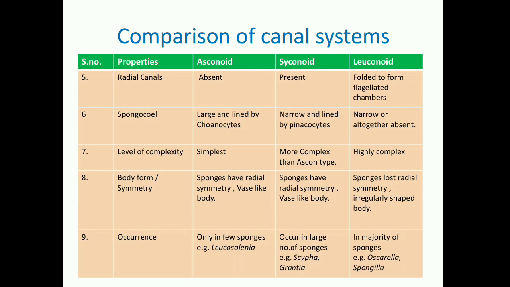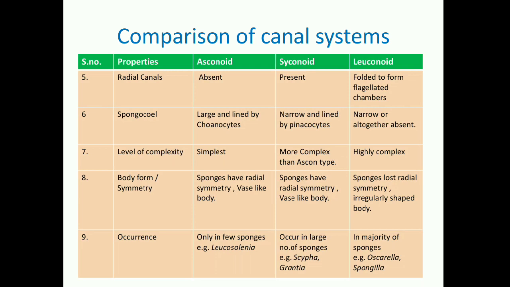Finally, if I say regarding body form or symmetry of sponges which possess these systems. So in asconoid system, sponges have radial symmetry and they retain vase-like shape of their body. In syconoid, they again have radial symmetry and again sponges retained vase-like form of the body. But in leuconoid system, due to highly complex structure, sponges lost radial symmetry and they become irregularly shaped. So, canal system has a great impact on symmetry as well as the organization of entire sponge body.